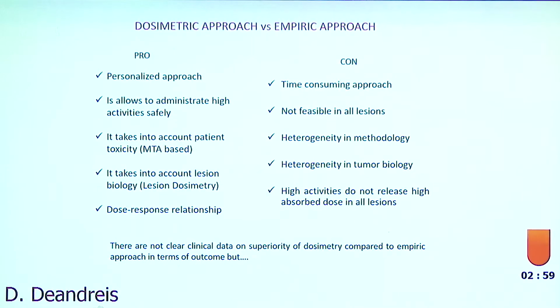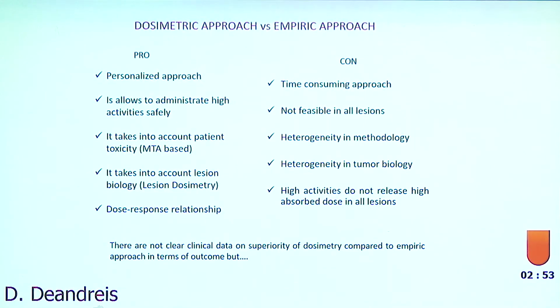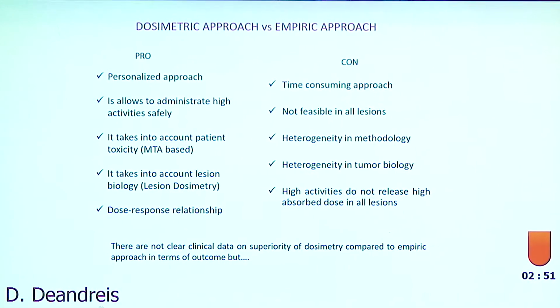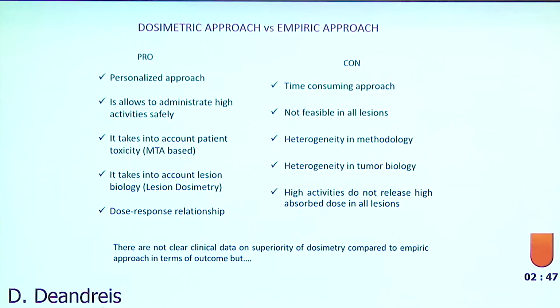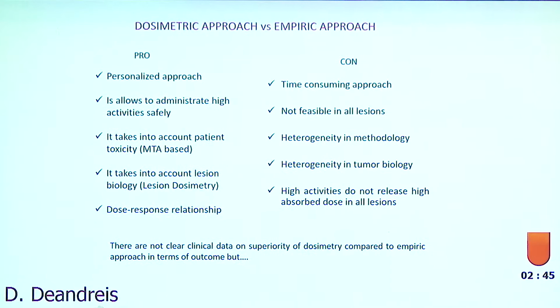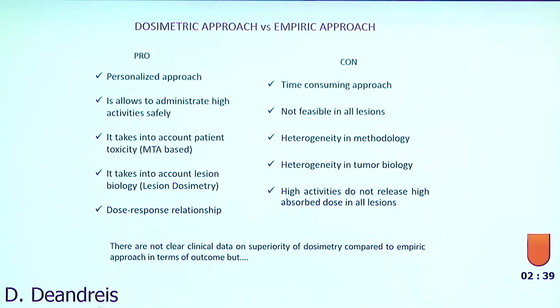Of course, it's a time-consuming approach. The best would be to have PET iodine-124 everywhere, but unfortunately it's not available. But we can do this with SPECT, even if it's more time-consuming. It's not feasible in all lesions, for example small lesions, but maybe we are not interested because small lesions are the lesions that respond better.